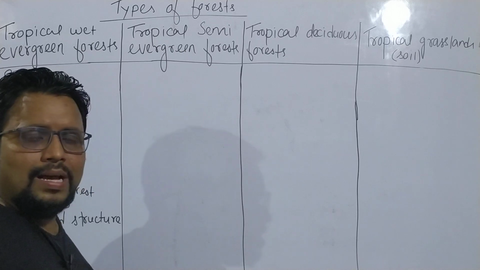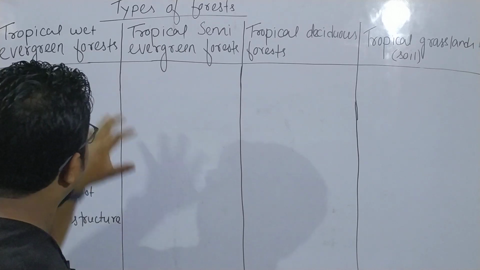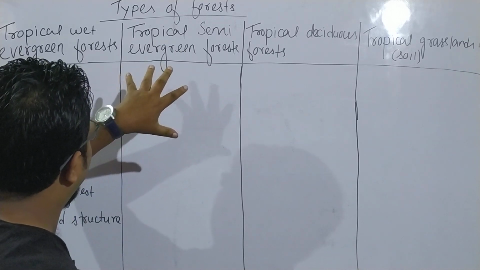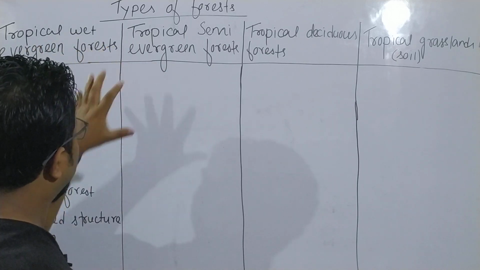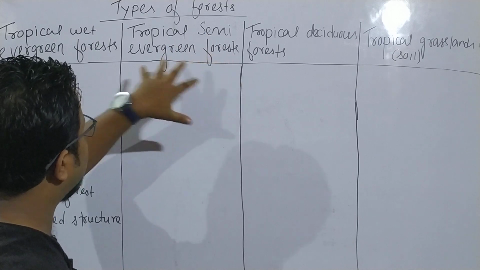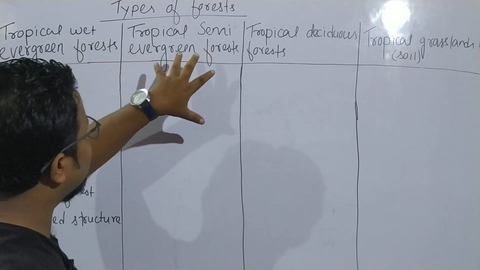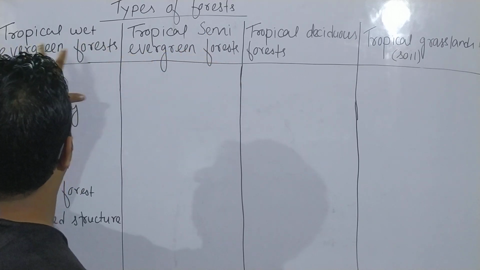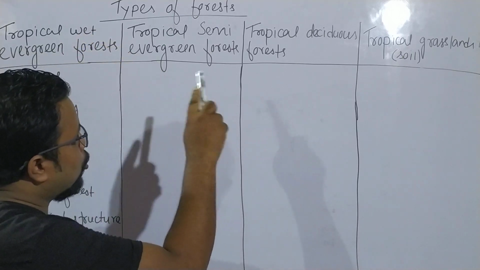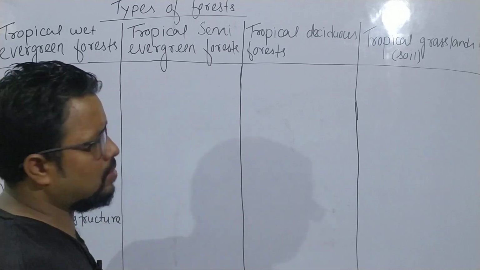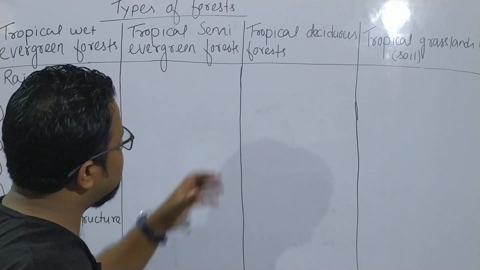Semi-evergreen forest means the strength of the rainfall is not as much as compared to tropical wet evergreen forest. Next, tropical deciduous forest. Tropical, as already mentioned, is found in the tropic region.